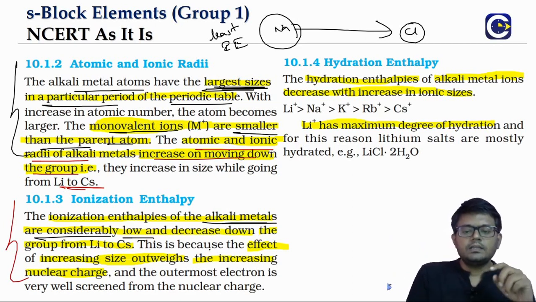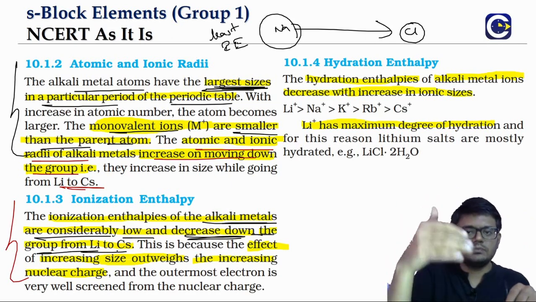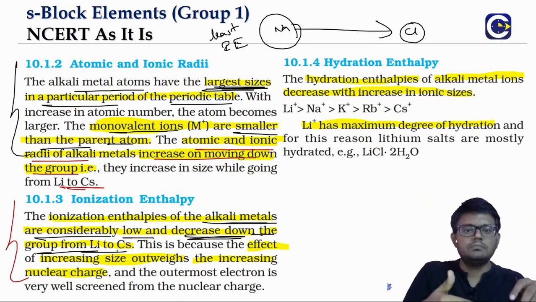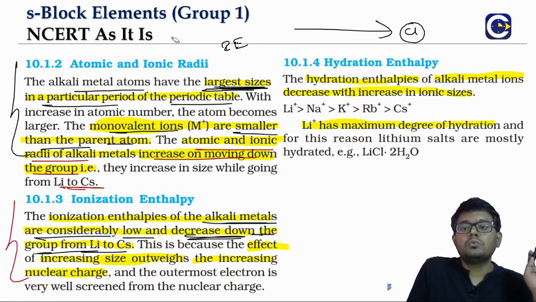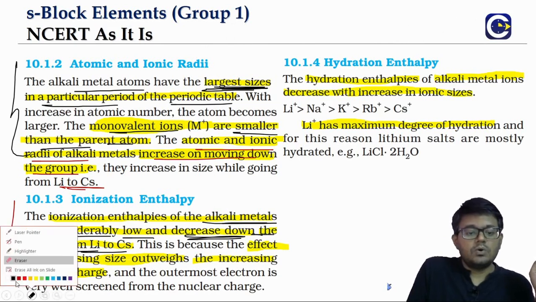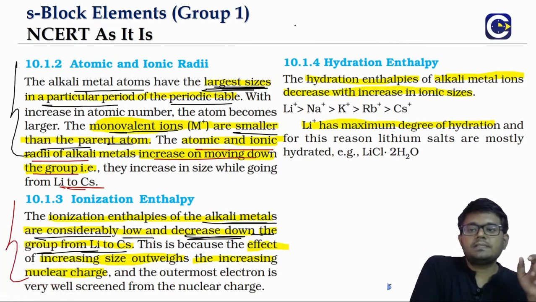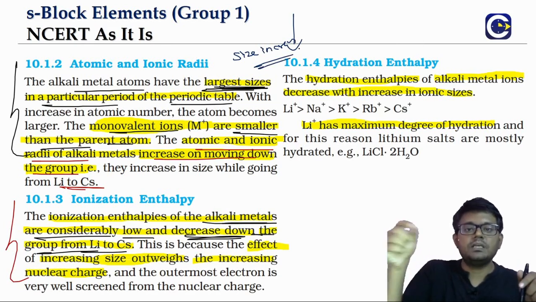and the ionization enthalpies will be decreasing down the group. Means, from lithium to sodium, sodium to potassium, potassium to rubidium. So as we go down the group, ionization enthalpies will be what? Decreasing. So here when we want to talk about the ionization enthalpy, there will be two opposing factors. One is as we go down the group, what happens is size increases. Means the outermost electron is moving farther and farther from the nucleus, so it becomes easy to remove.